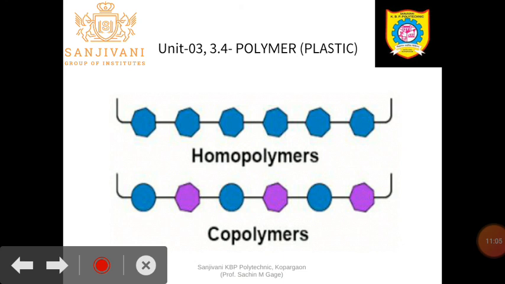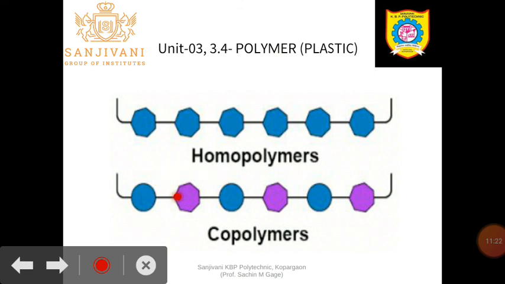These are the hexagons here. Say blue color hexagons, these are the monomers, means these are identical, joined to the identical. Okay, so this is the example of what? This is the example of the homopolymer. This is the example of the copolymer.